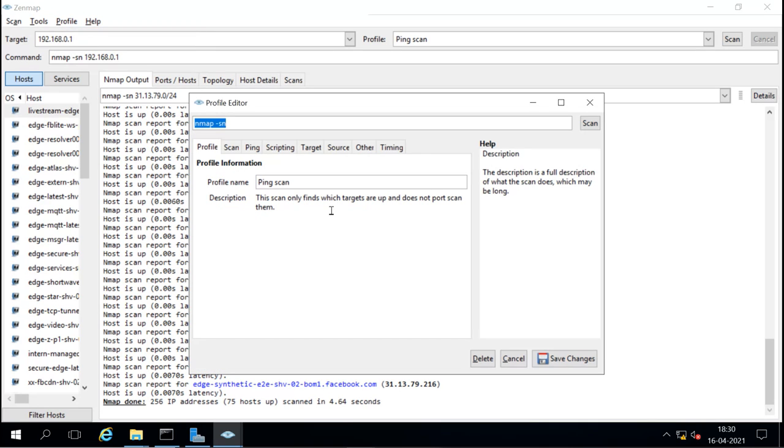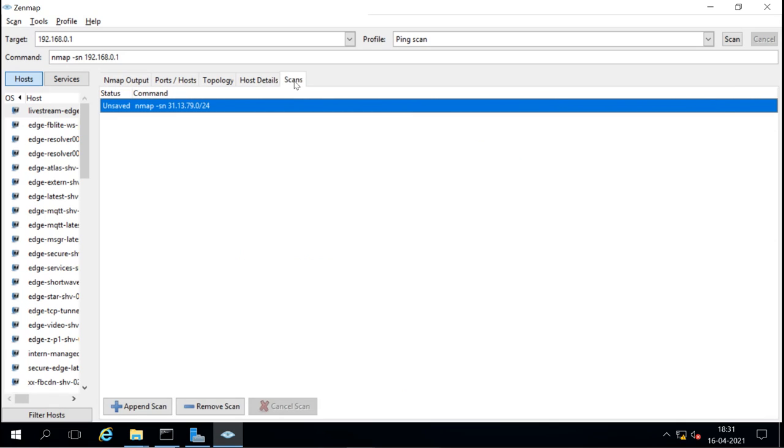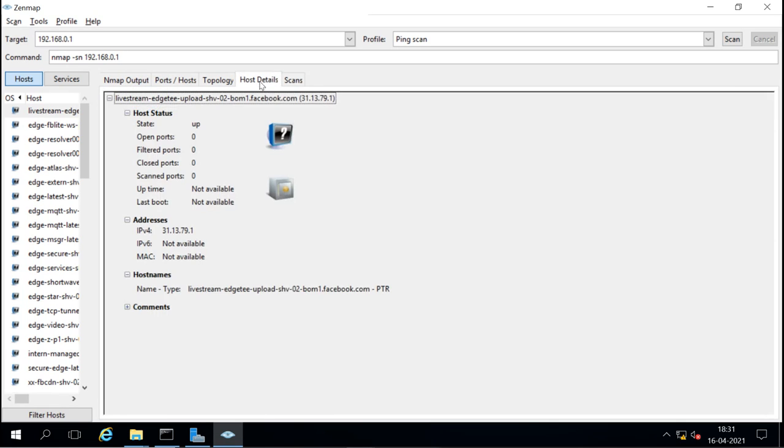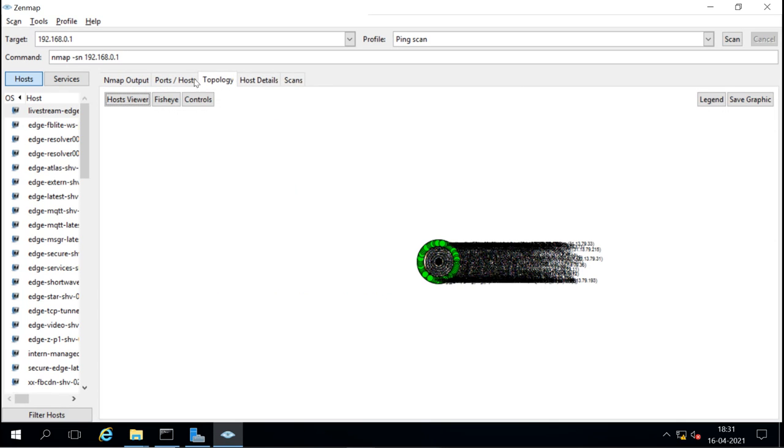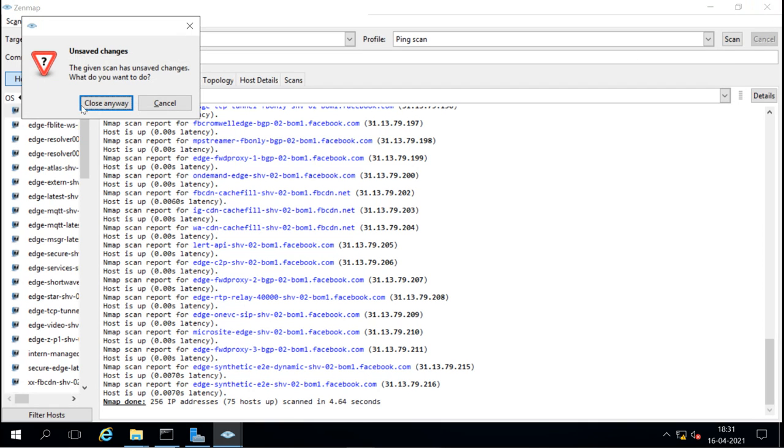You can scan. I think I have not saved it. Okay, so these are the options here, but you know, this is graphical, so I don't like these graphical things, so that command line was much better. But still, if you like, then you can go with this ZenMap also.